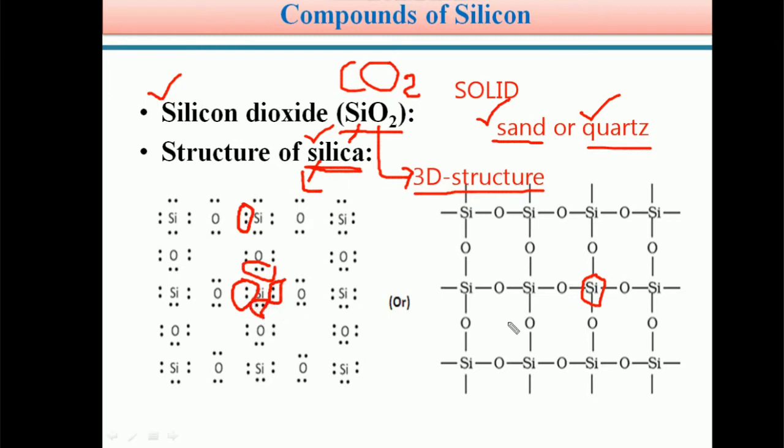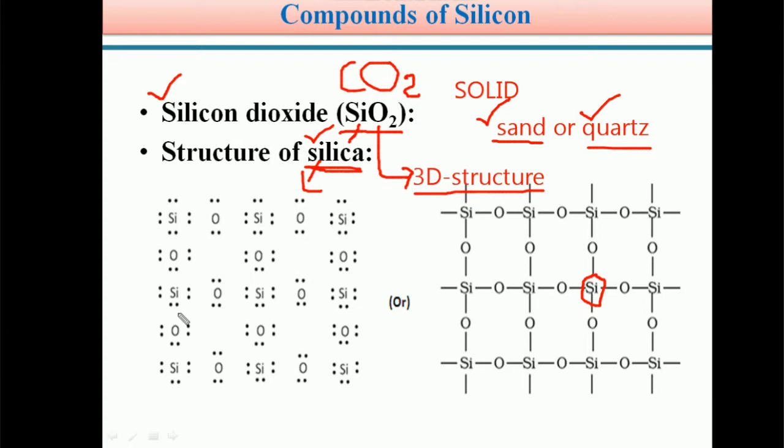In this manner, each silicon has four covalent bonds with four oxygen atoms and exists in a tetrahedral geometry, and the hybridization is sp3. This is the Lewis representation of silica.